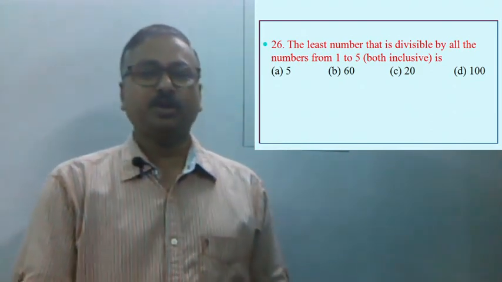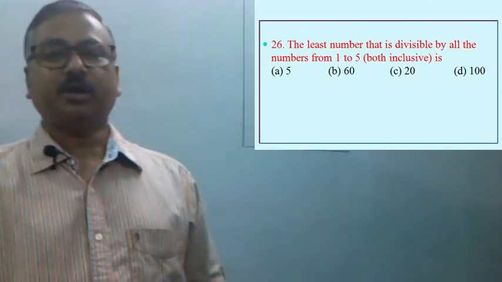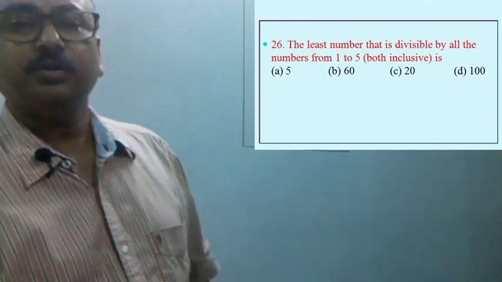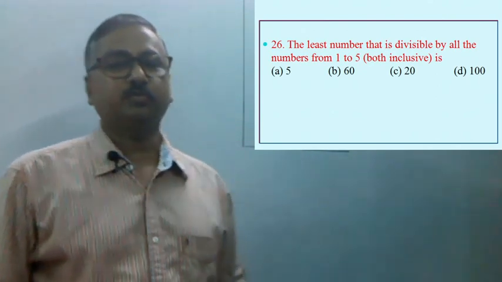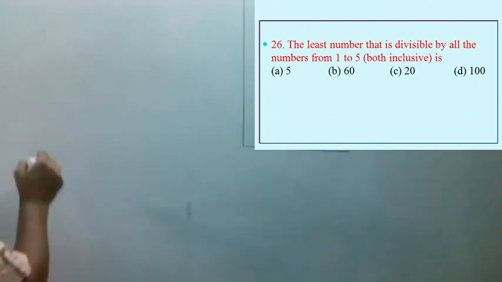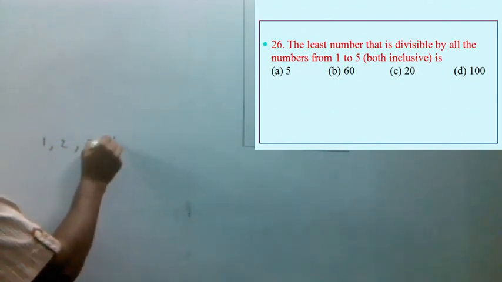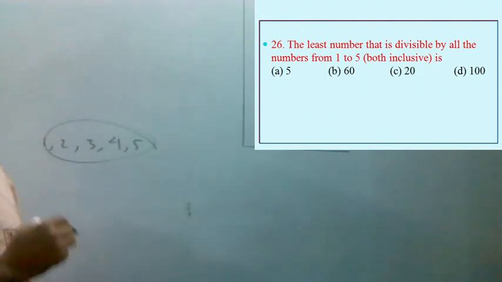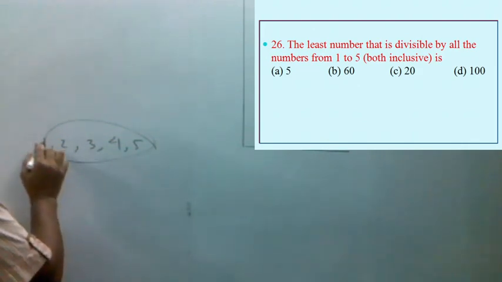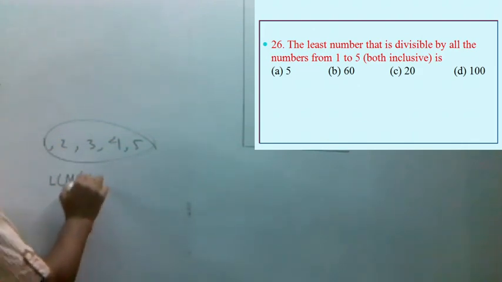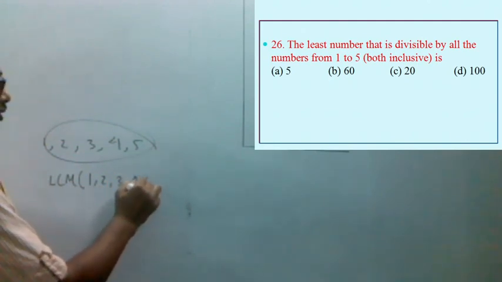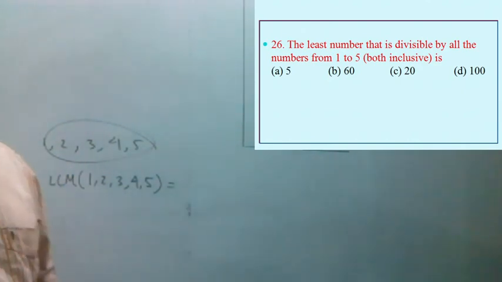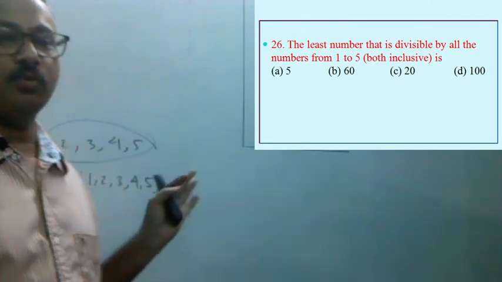Now this is question number 26. The least number that is divisible by all the numbers from 1 to 5, both inclusive. Both inclusive means here 1 to 5, that is the numbers 1, 2, 3, 4, 5. That is the number which is divisible by all these numbers. Definitely we have to find the LCM of 1, 2, 3, 4 and 5. The question is, we have to find the least number which is divisible by all these 5 numbers.